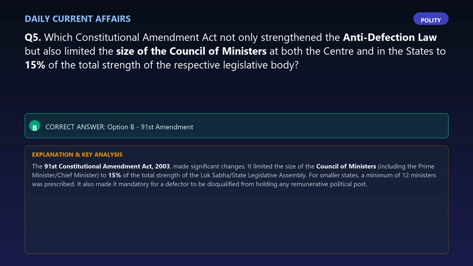Explanation: the 91st Constitutional Amendment Act, 2003, made significant changes. It limited the size of the Council of Ministers, including the Prime Minister or Chief Minister, to 15% of the total strength of the Lok Sabha or State Legislative Assembly. For smaller states, a minimum of 12 ministers was prescribed. It also made it mandatory for a defector to be disqualified from holding any remunerative political post.